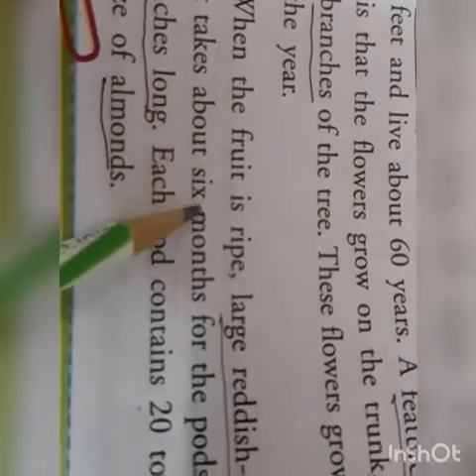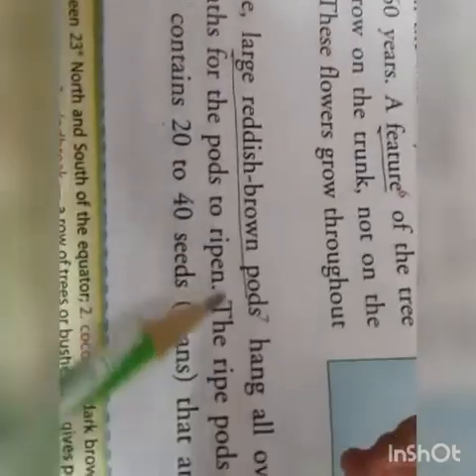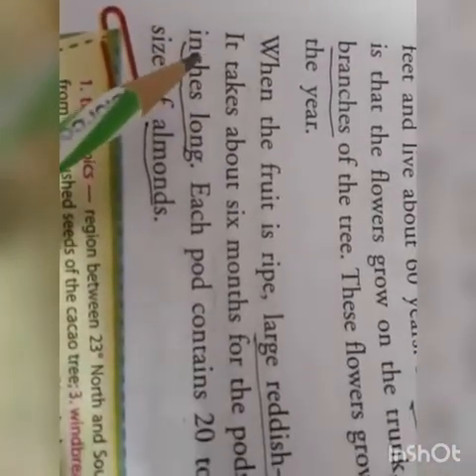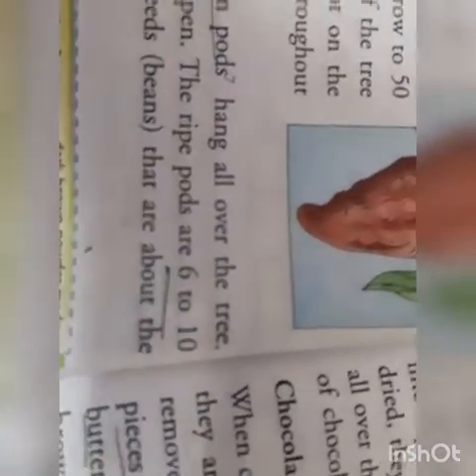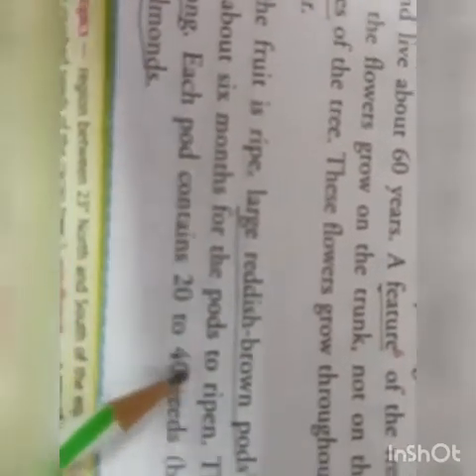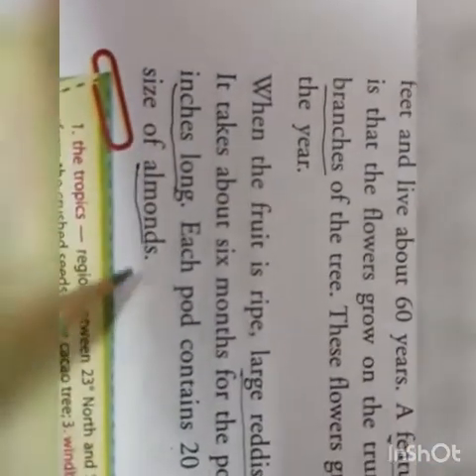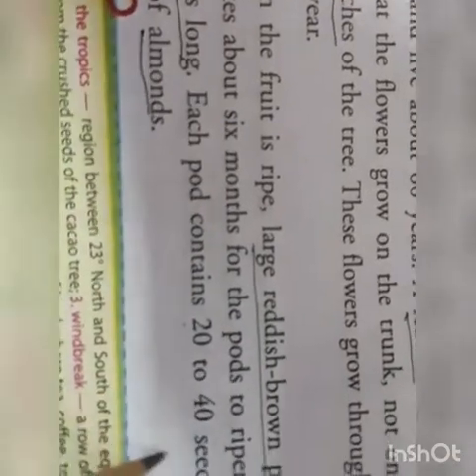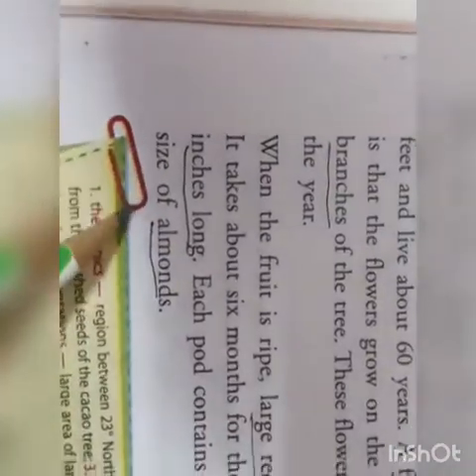When the fruit is ripe, large reddish brown pods hang all over the tree. It takes about 6 months for the pods to ripen. The ripe pods are 6 to 10 inches long. Each pod contains 20 to 40 seeds or beans that are about the size of an almond.